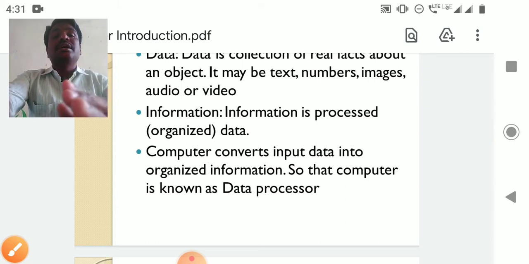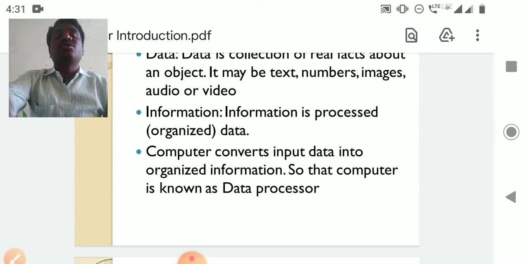So this input data can be converted into information by using the computer. That is why most people say that a computer is a data processor.